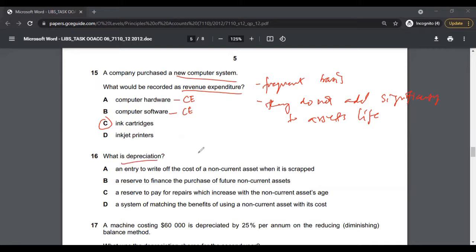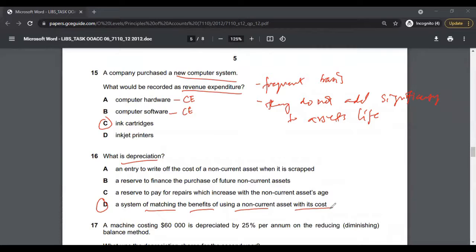What is depreciation? The answer to multiple choice 16 is actually D. If you just run through, you will immediately understand why it's D. It's a system of matching the benefits of using non-current assets with its cost. So basically, that's what depreciation is. It's wear and tear and expense which occurs because of the use of the asset. So this is defining wear and tear, but it's defining it in accounting terms.